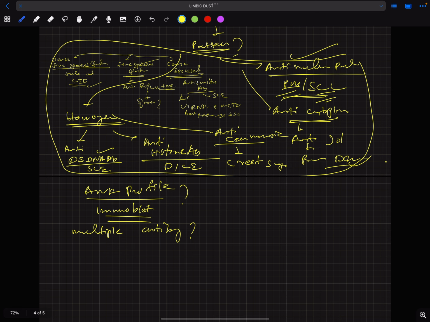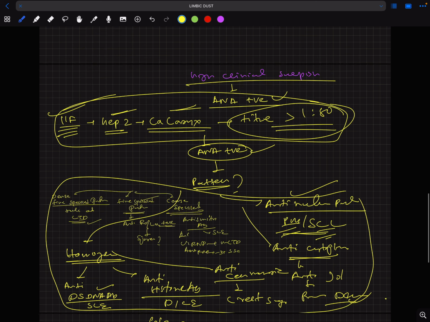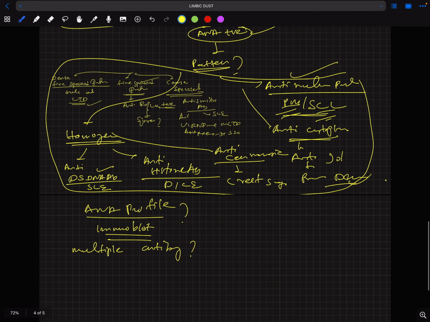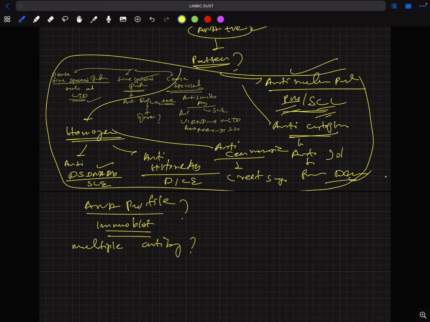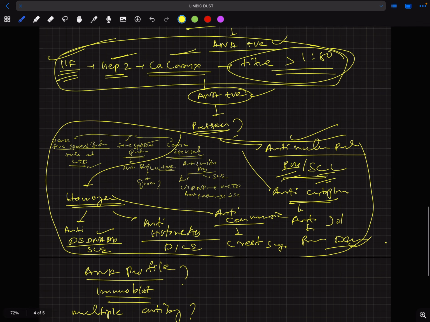Suppose a patient comes, she's taking procainamide for a long time. It's an antiarrhythmic drug, and later she developed the features of SLE like rash, joint pain, and other symptoms of SLE, autoimmune hemolytic anemia, or secondary ITP. All these things develop. Now she comes to you. You suspect it's a drug-induced SLE. So first, what will we do?